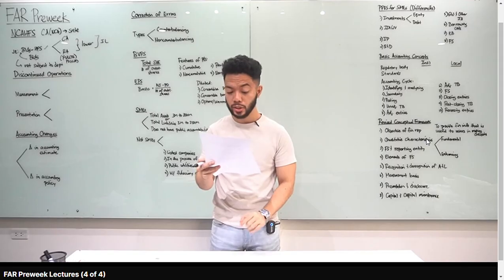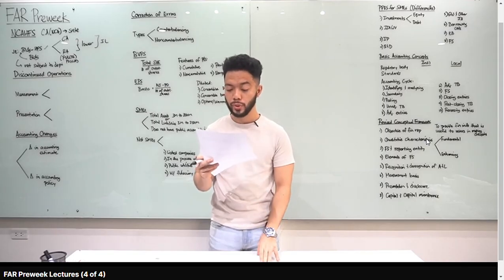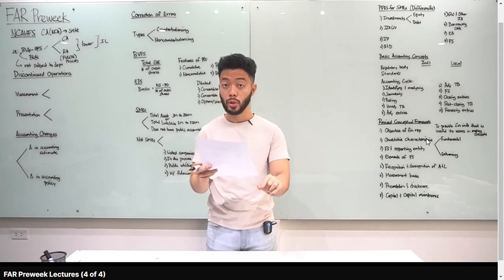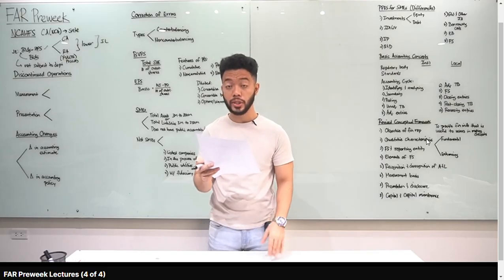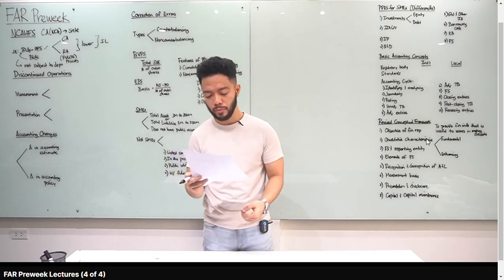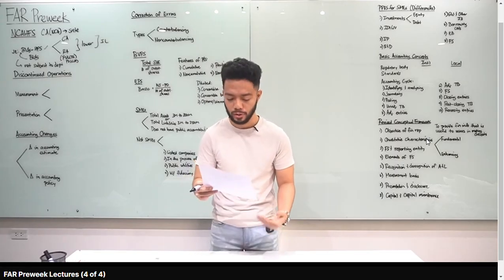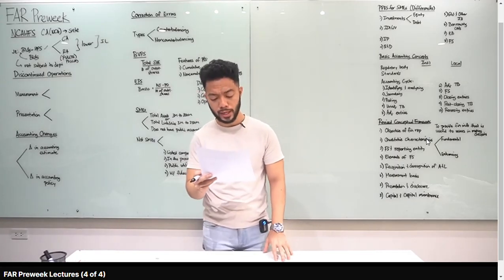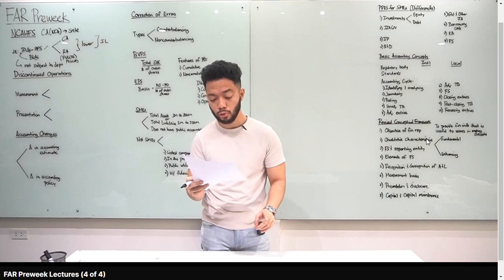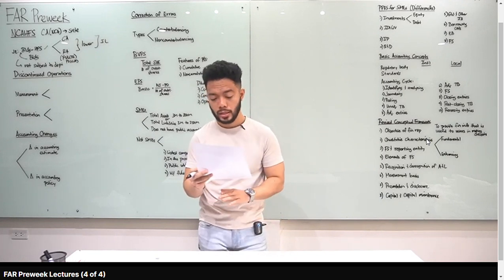Number 2, non-current asset or disposal group is classified as held for sale when the asset is available for immediate sale. Yun yung requirement na. Okay? In the present condition, and the sale is highly probable. For the sale to be highly probable, which of the following statements is incorrect? Alin daw dito yung ibig sabihin is highly probable? A, management must be committed to a plan to sell the asset, yes. B, an active program to locate the buyer, yes. The asset must be actively marketed, yes. Yung D, hindi yan highly probable.